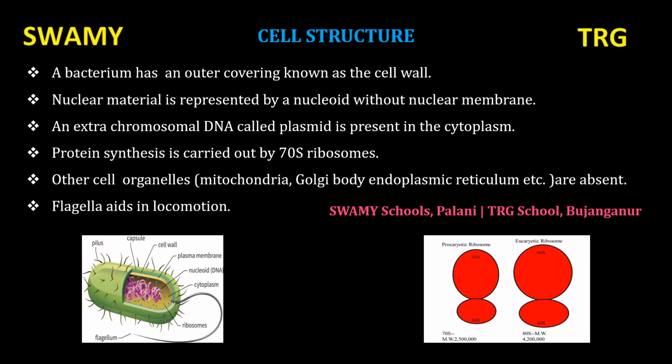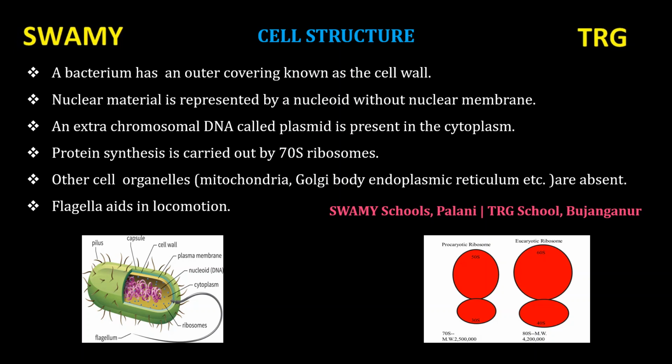Cell structure of bacteria. Bacteria was first discovered by Anton van Leeuwenhoek in 1676. A bacterium has an outer covering known as the cell wall. It maintains the overall shape of the bacterial cell.